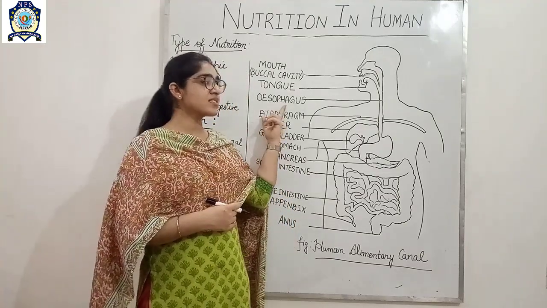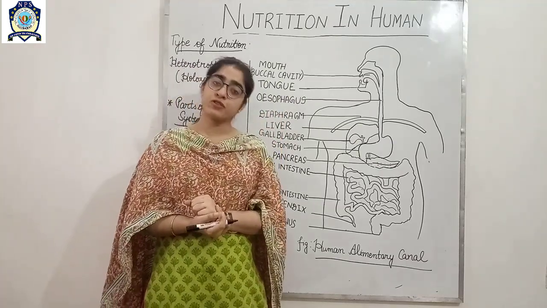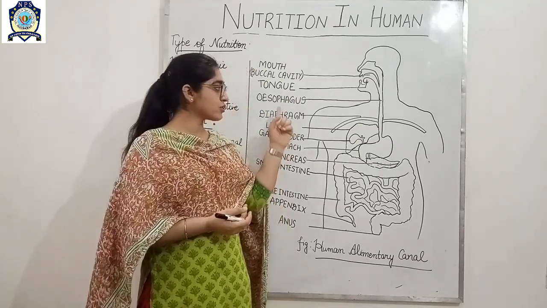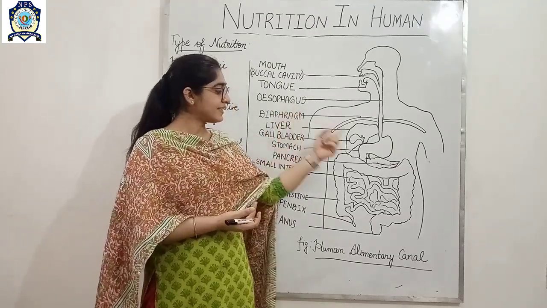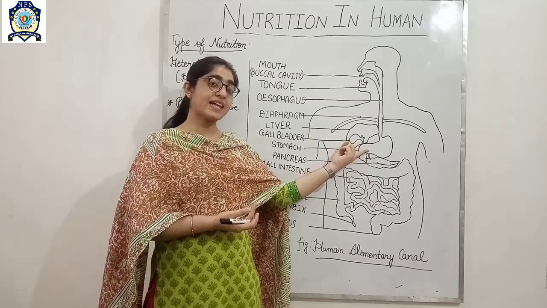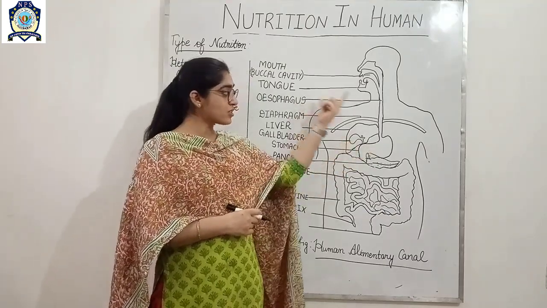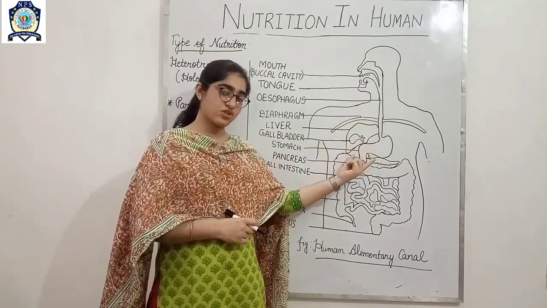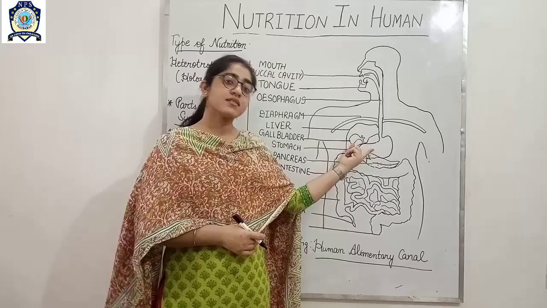The next one is the oesophagus, which is also known as the food pipe. Oesophagus is just a passage which allows the entry of the food into the stomach.